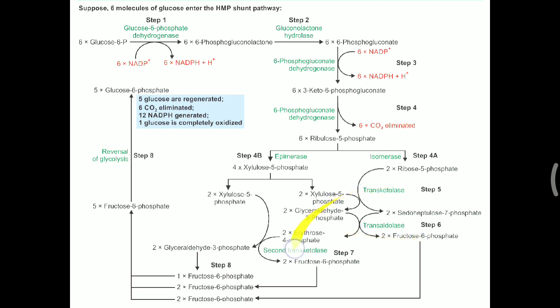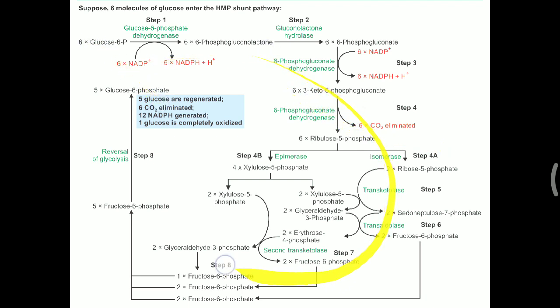Many times the MCQ asks: in the HMP shunt pathway, how many transketolase? 2 transketolase and 1 transaldolase enzyme are present, and ultimately we will get 5 fructose 6 phosphate that will be reconverted into glucose 6 phosphate. So initially 6 glucose 6 phosphate enter, and at the end we get 5 glucose 6 phosphate. So 6 carbon is eliminated in the form of 6 carbon dioxide.